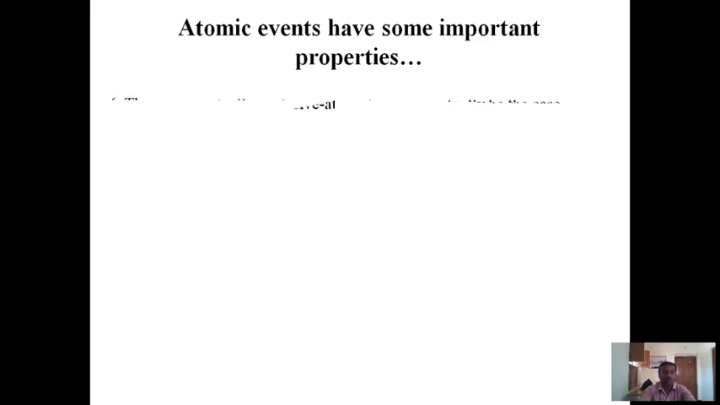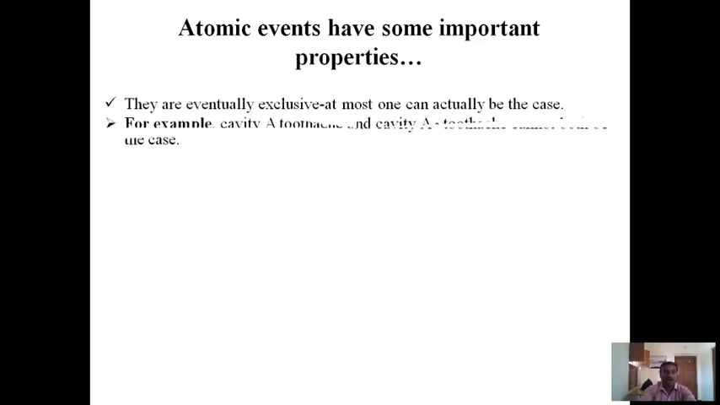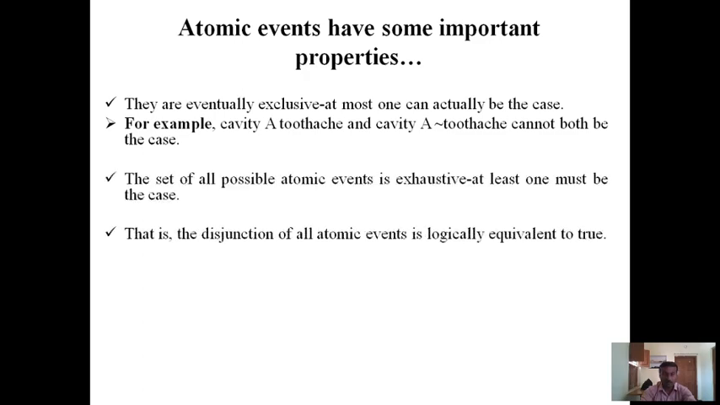Atomic events have some important properties. They are mutually exclusive: at most one can actually be the case. For example, cavity and toothache, and cavity and not toothache, cannot both be the case. The set of all possible atomic events is exhaustive: at least one must be the case. That is, the disjunction of all atomic events is logically equivalent to true.